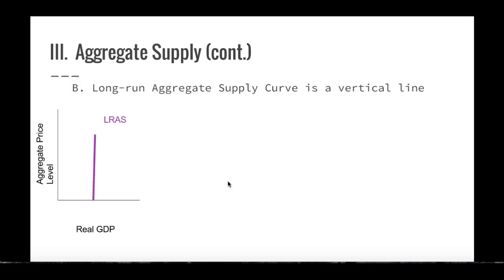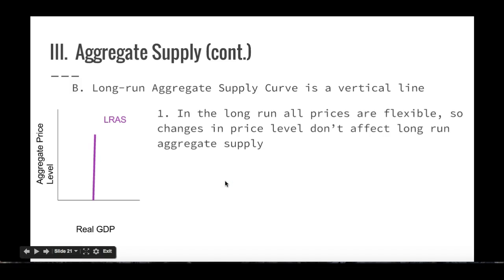But the question is, why? Why is the long-run aggregate supply curve a vertical line? If you remember from the last video, I talked about the short-run aggregate supply curve being upward sloping. Why was it upward sloping? Well, we talked about how wages and some input costs are sticky in the short run. And so now in the long run, all prices are flexible, so any change in the price level doesn't affect the long-run aggregate supply curve.